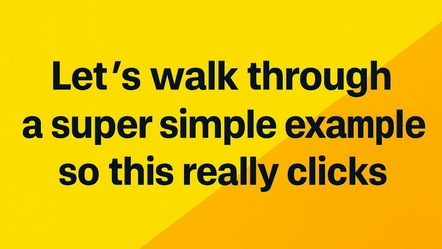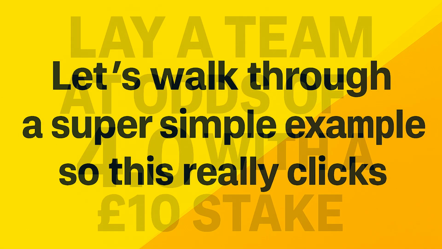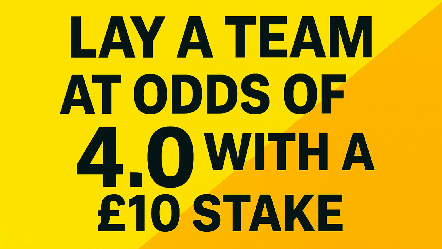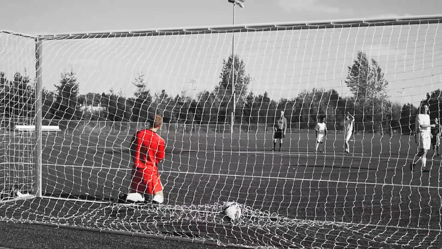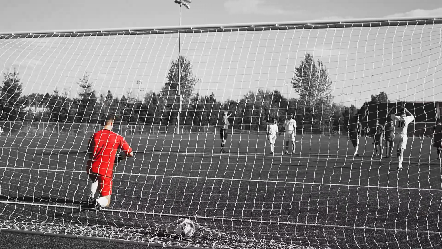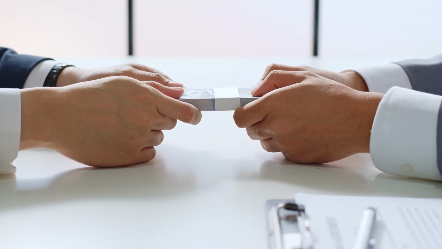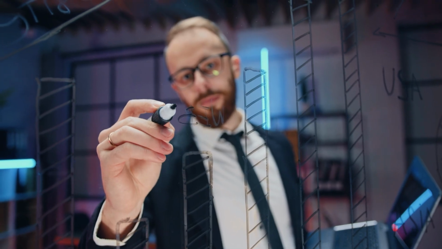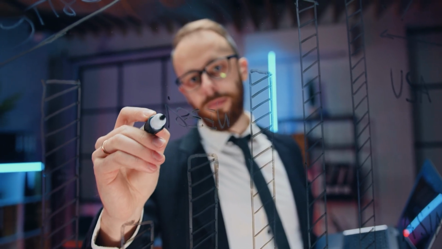Let's walk through a super simple example so this really clicks. Imagine you lay a team at odds of 4.0 with a £10 stake. Here's what that means. You're betting against the team winning. If they lose or draw, you win the £10. If they win, you have to pay out the winnings. At odds of 4.0, the payout is 3 times the stake. So your liability is £30.